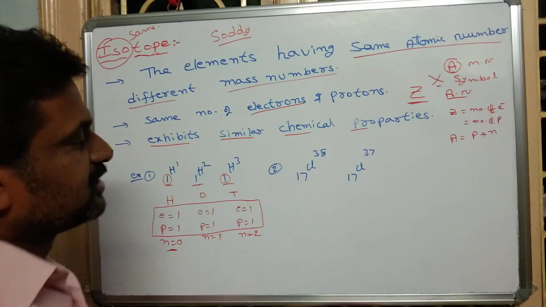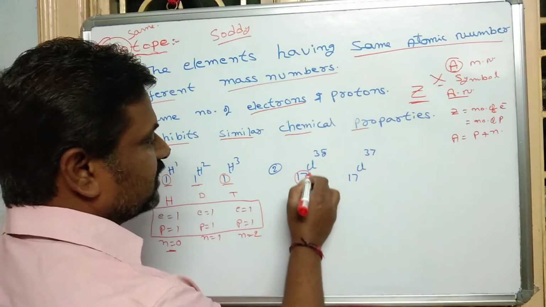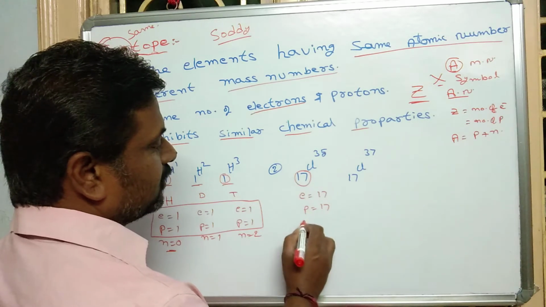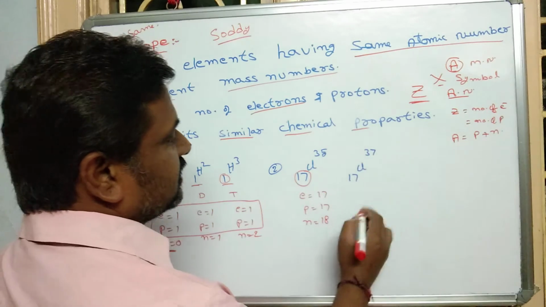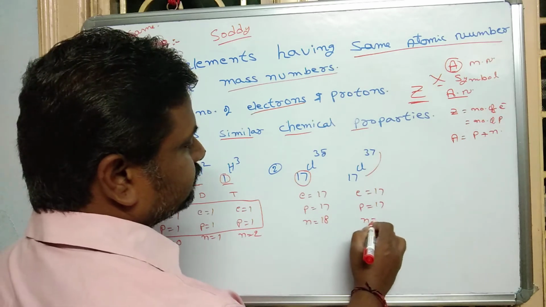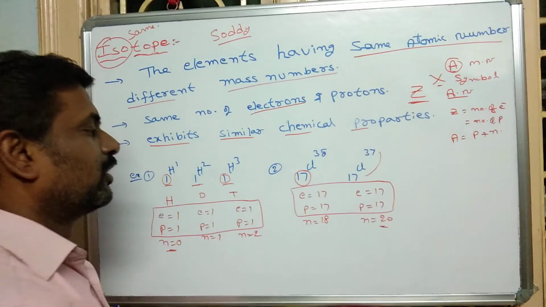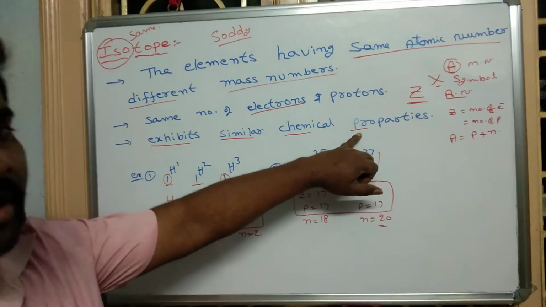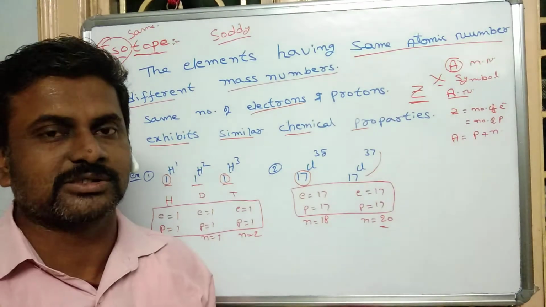Take another example: 17Cl35 and 17Cl37. Here the atomic number Z is equal to 17. So chlorine 35 has electrons 17, protons 17, and neutrons 35 minus 17, which is 18. 17Cl37 has electrons 17, protons 17, and neutrons 20. So here also the numbers of electrons and protons are equal. In these two examples the number of electrons is equal, so they have similar chemical properties but different physical properties. Next we discuss isobars.